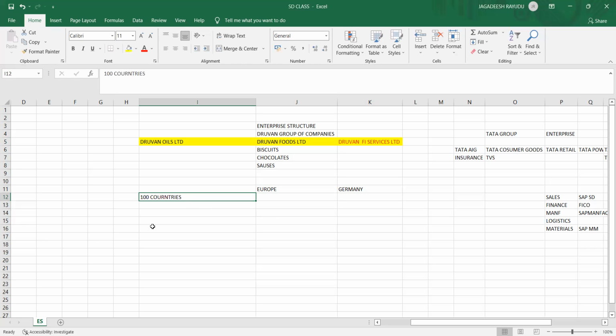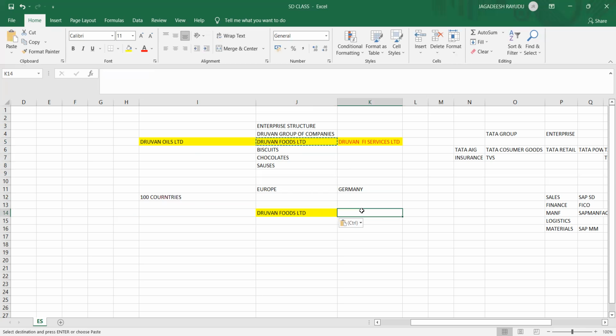Now, this company has different plants for manufacturing all these products. Let me copy this. Here we'll take one example as of now. This is the company we are supposed to create.